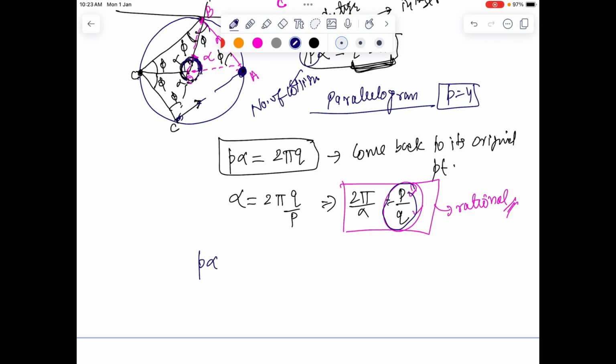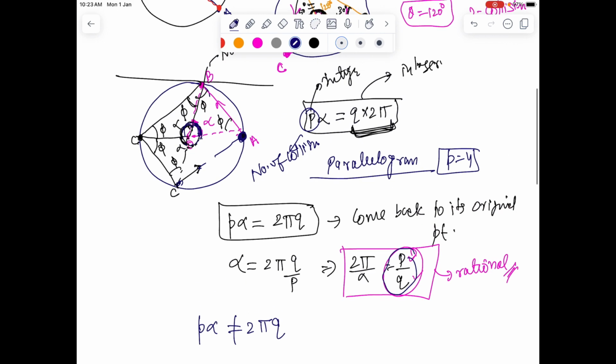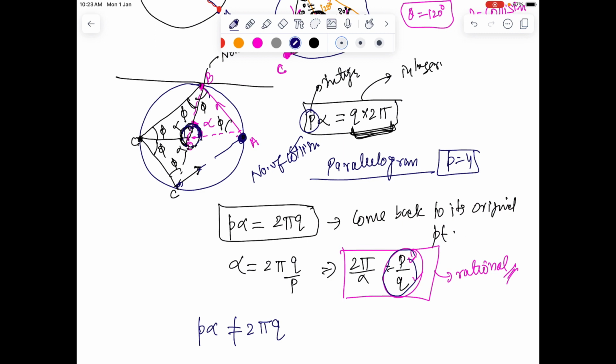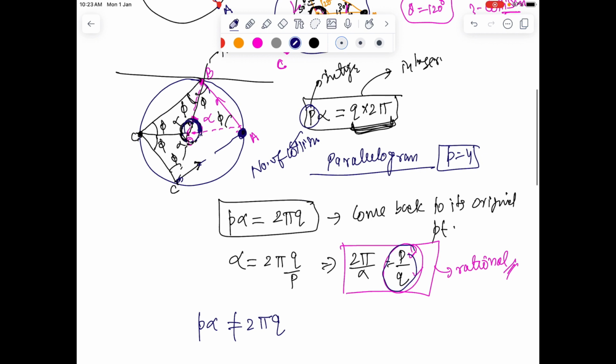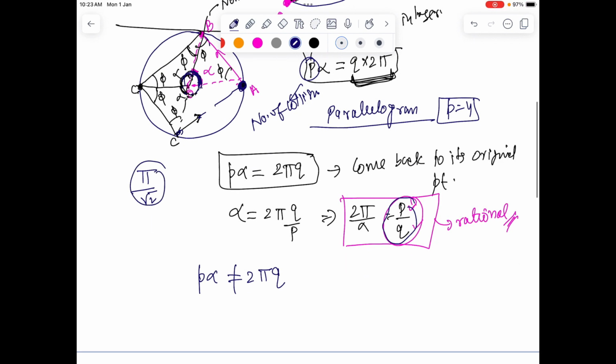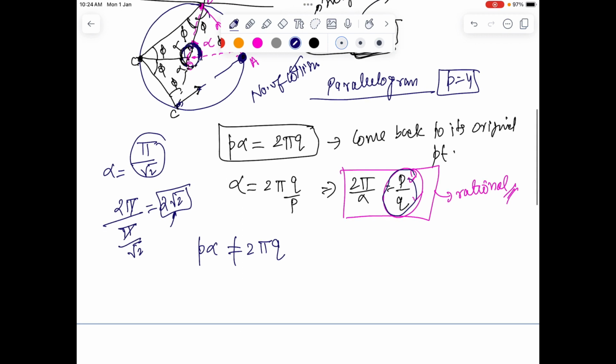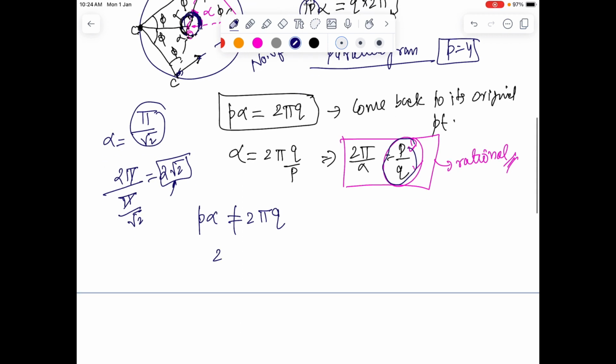What if this becomes an irrational number? So let's say the number of collisions is p and p alpha is not equal to 2 pi q. For example, if the initial angle alpha is pi by root 2, then the number of collisions would be 2 pi divided by pi by root 2, which is going to be 2 root 2.